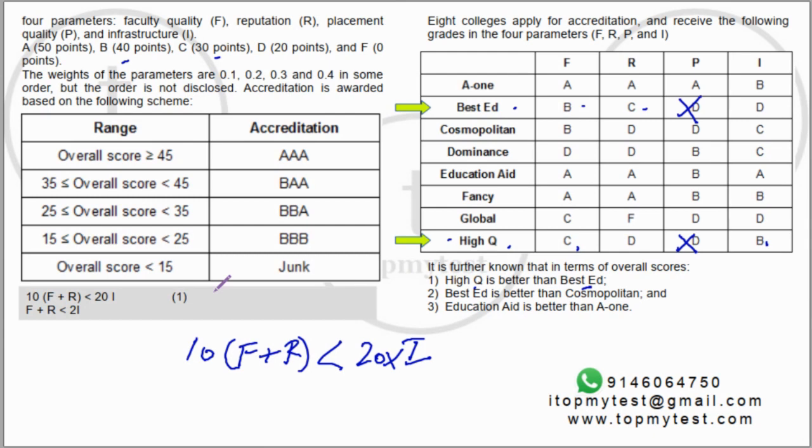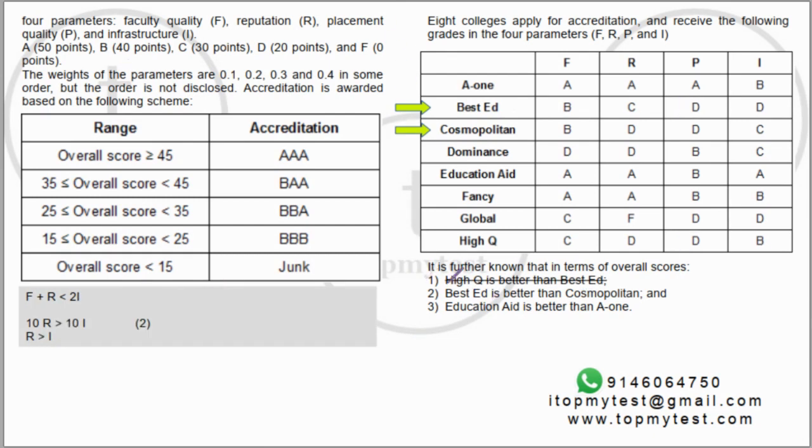Okay, let's proceed further. If you look at the next one, best ed is better than cosmopolitan. This is better than this. Now again, there is no change here. There is no change here. So whatever is the rating for R should be better than the rating for I, because best ed is rated higher in R, whereas cosmopolitan is rated higher in I. And the difference is 10 points in both the cases. C and D, the difference is 10 points. So whatever is the difference in ratings in I is overcome by the difference in ratings in R by best ed. So I can write this: 10 times R should be more than 10 times I, or in other words, R should be more than I.